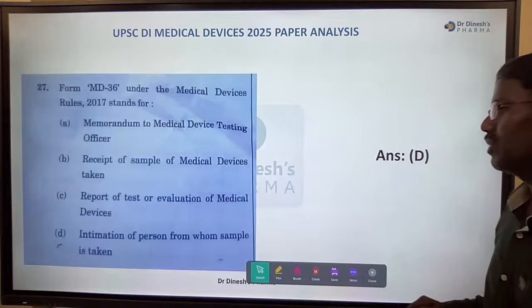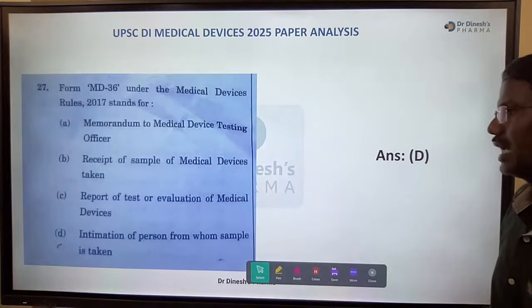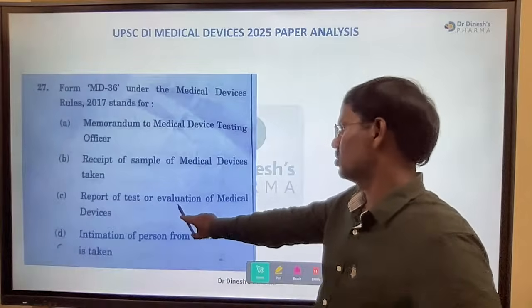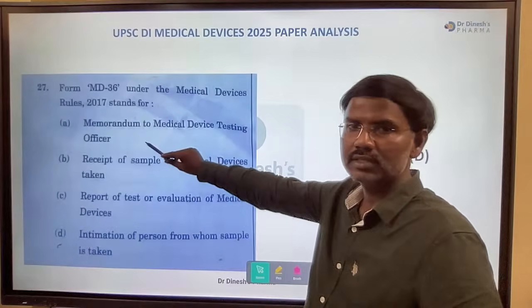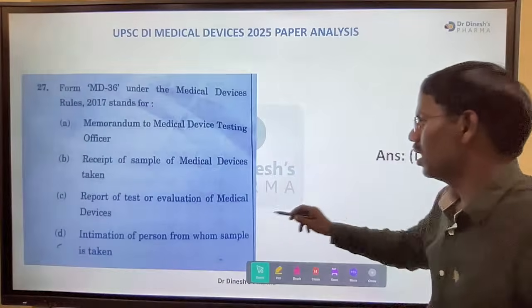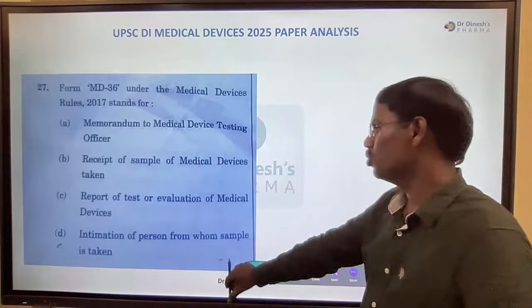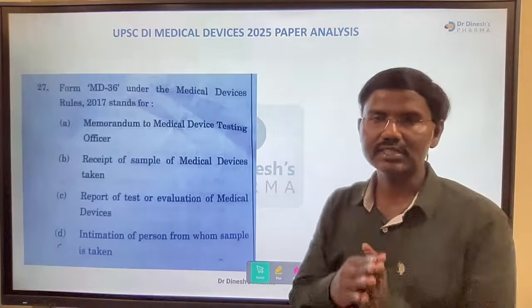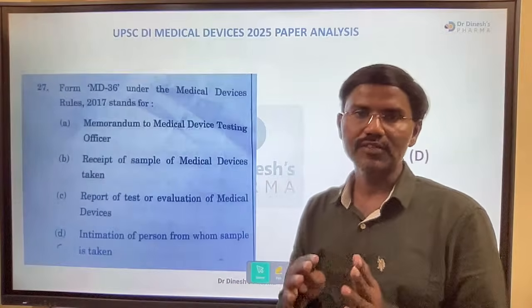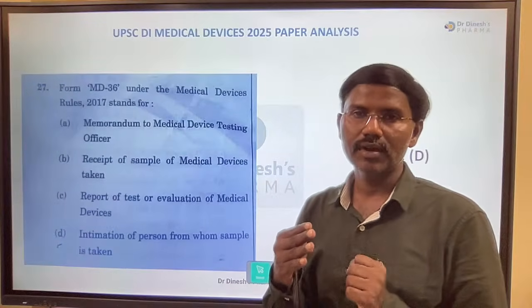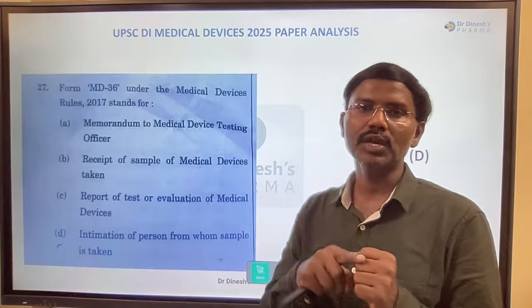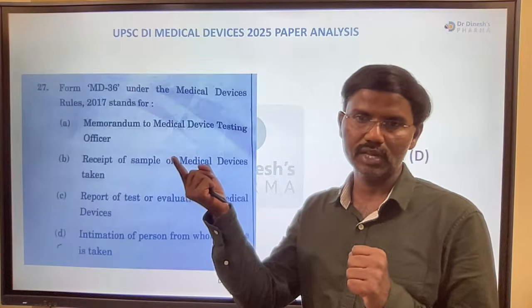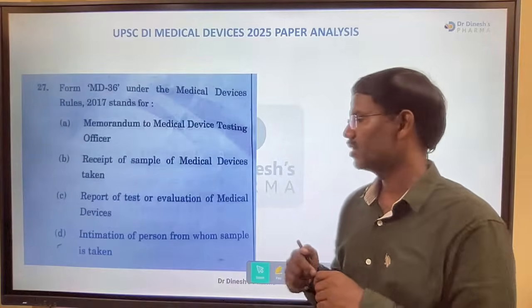Intimation of person from whom sample is taken. No, this is test or evaluation. MD36 means test or evaluation or intimation of a person from whom sampling is taken. In 36, if he is taking the sample and rejecting the fare of the device, then you can give receipt in 37.